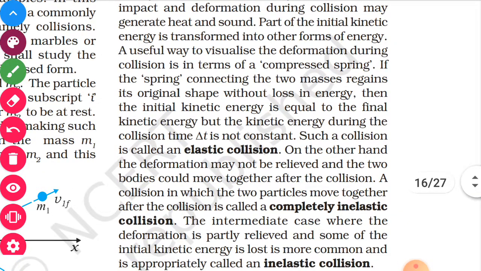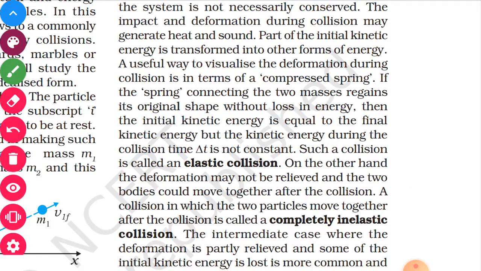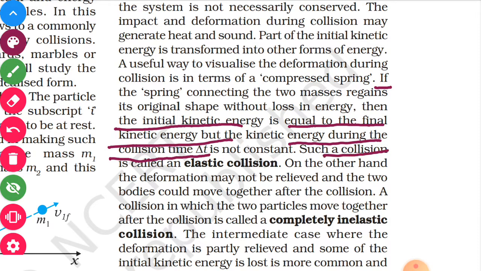Now how can we say that it is elastic? There are two types of collision. One is elastic and the other one is inelastic. If the initial kinetic energy and final kinetic energy are the same, but the kinetic energy during the collision time delta t is not constant, such a collision is called an elastic collision.